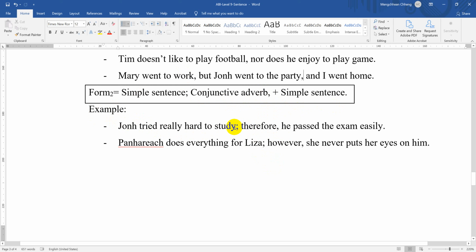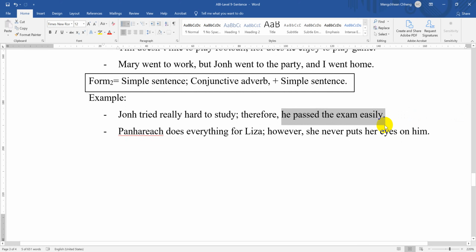You see, from John tried really hard to study here is a simple sentence, or we can call it an IDC. And here is a conjunctive adverb, therefore, and here is another sentence, we call it a simple sentence as well.